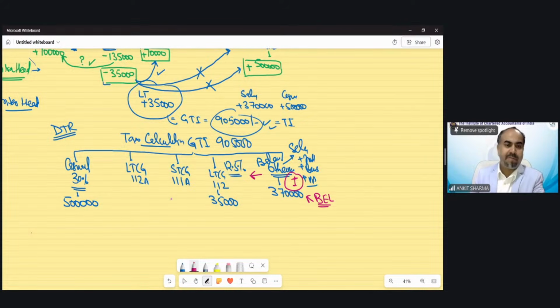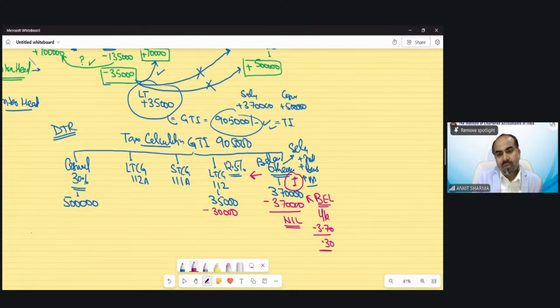Even for the basic exemption limit benefit, you cannot claim from casual income. So out of this 4 lakh rupees benefit, 3,70,000 of basic exemption limit benefit would be utilized by the other income category. So my other income is now left with zero. I do not have any other income left which could be taxable. Out of this 4 lakh, I have utilized 3,70,000 from this salary income. So the balance of the basic exemption limit is left with 30,000 rupees. And this 30,000 can be utilized from long-term capital gain under section 112. So the remaining taxable long-term capital gain would be 5,000 rupees.